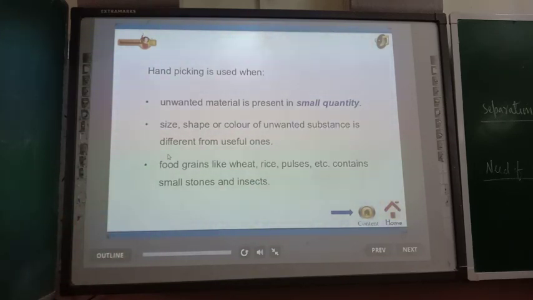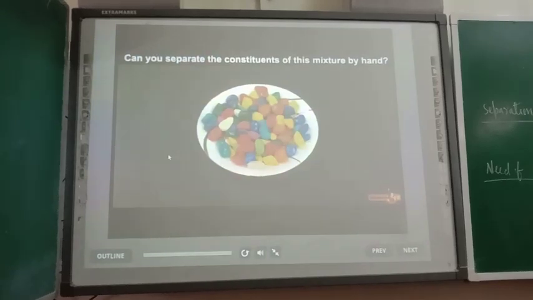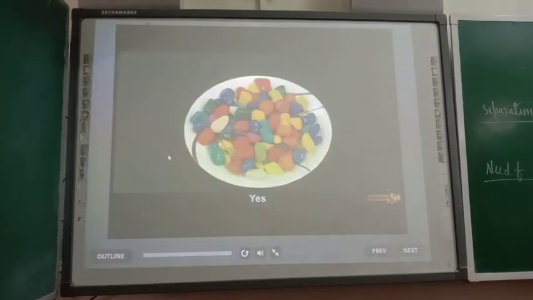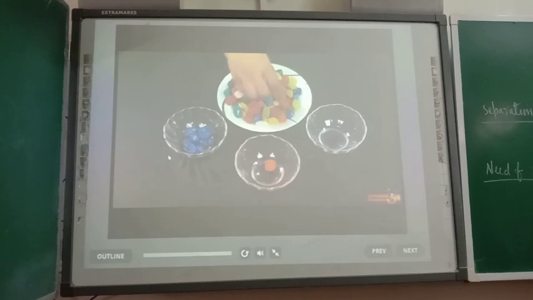Now let us see one animation. Look at this mixture. Can you separate the constituents of this mixture by hand? Yes, we can. When constituents of a mixture of solids are clearly distinguished due to differences in their shapes, sizes or color, they can be easily picked and separated.